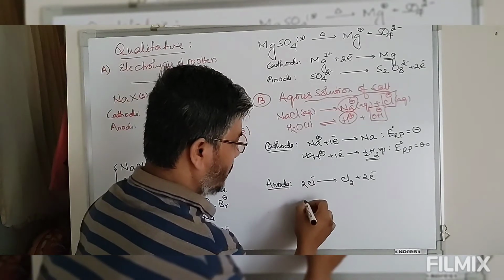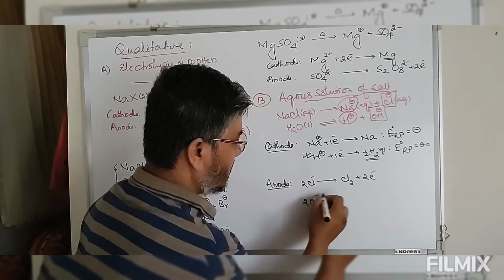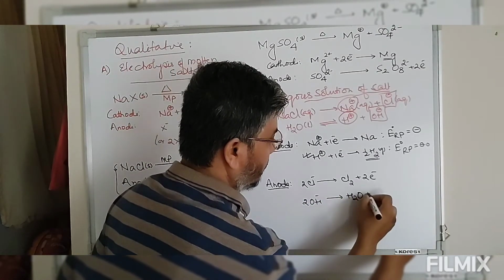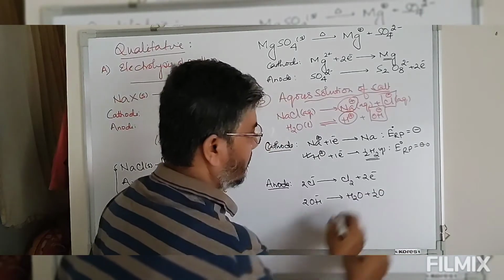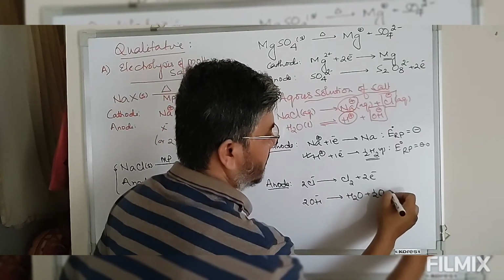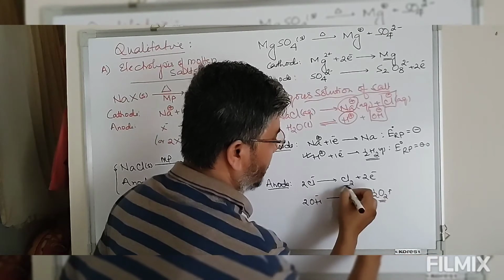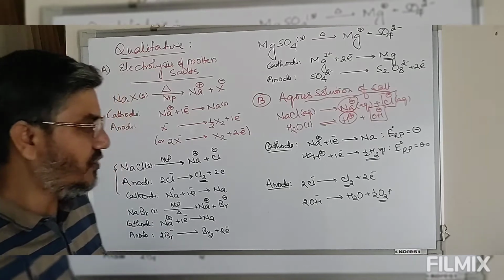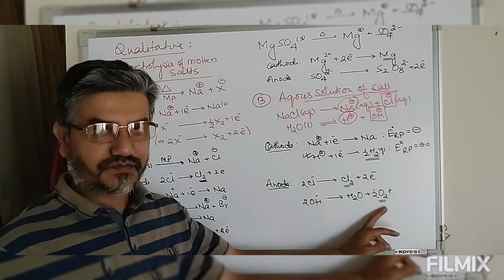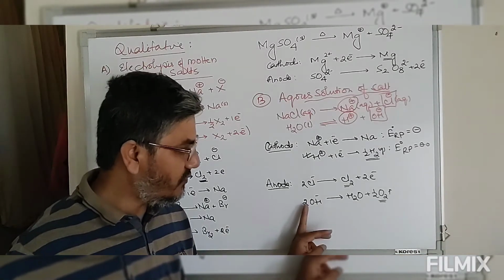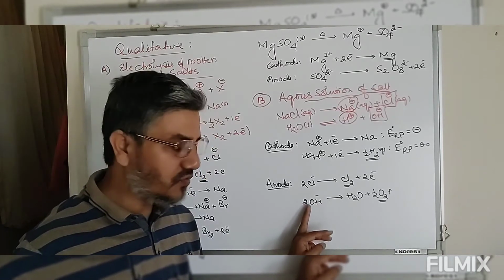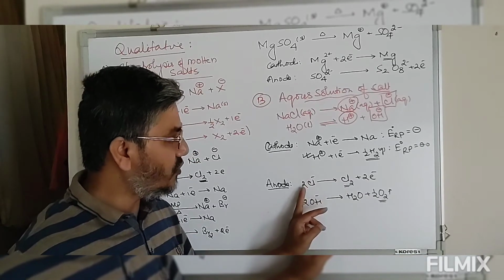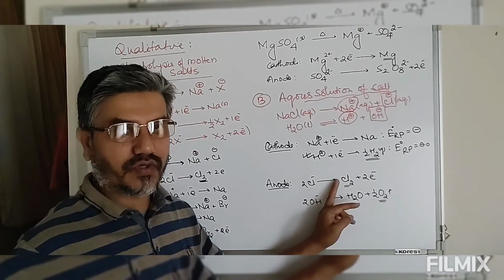On the other side we also have OH minus, which will oxidize to give you oxygen gas. So there is a competition between formation of chlorine gas and oxygen. The reduction potential of water forming oxygen gas is more favorable than the reduction potential of chloride ion to chlorine.